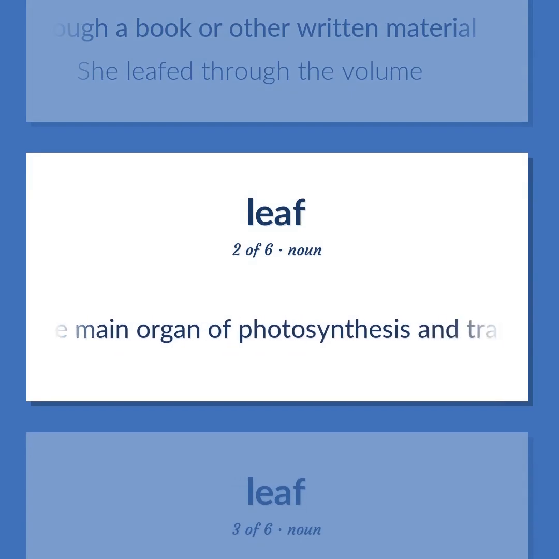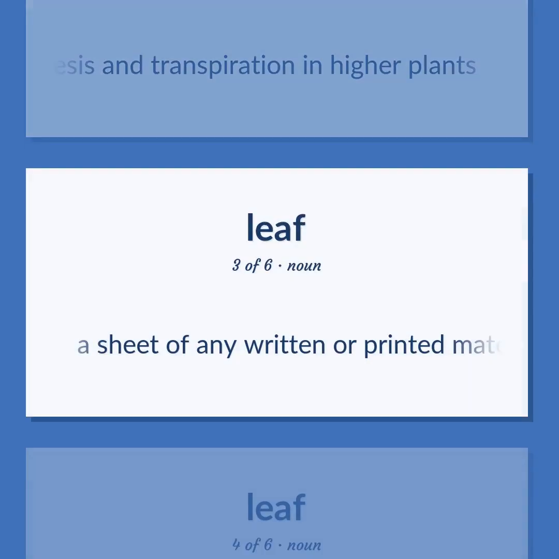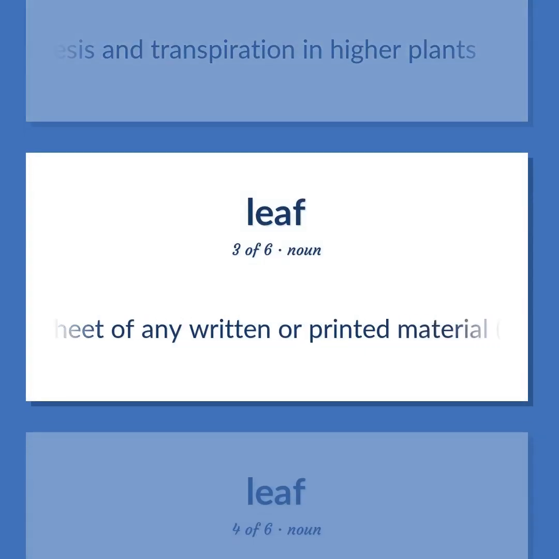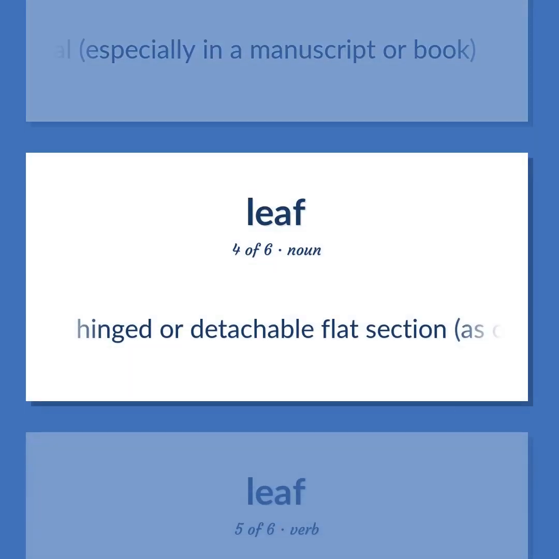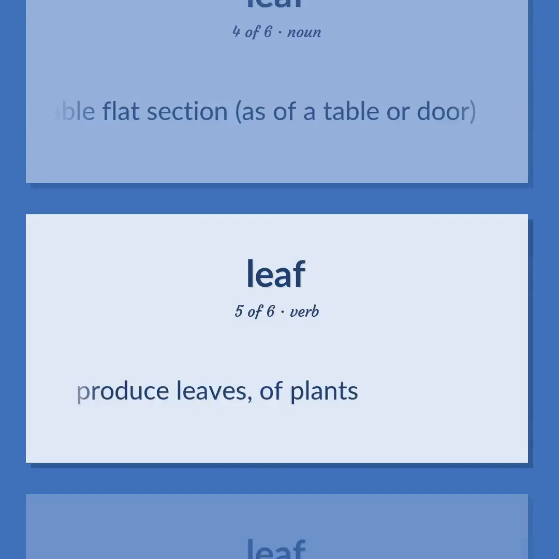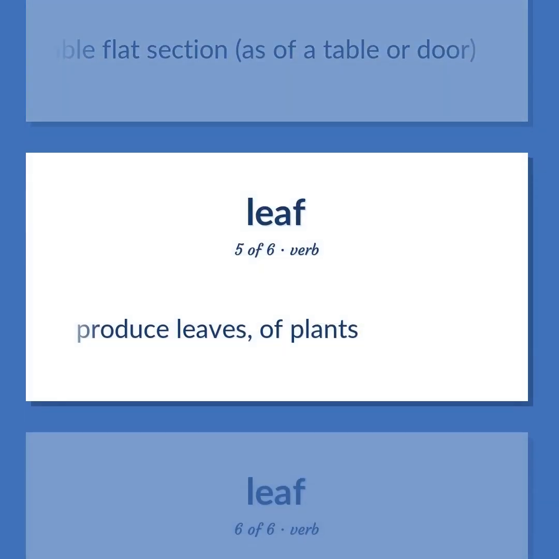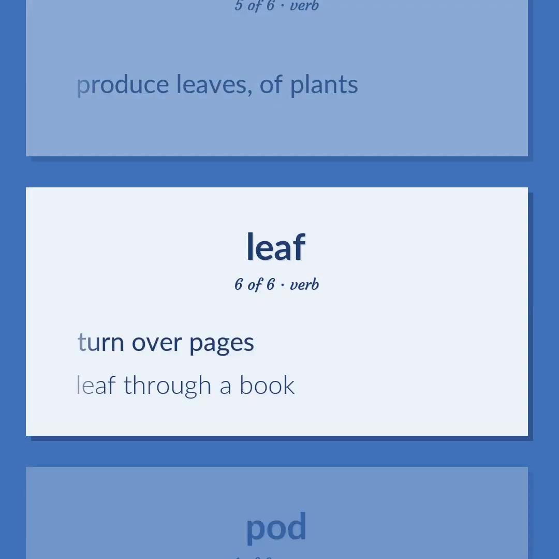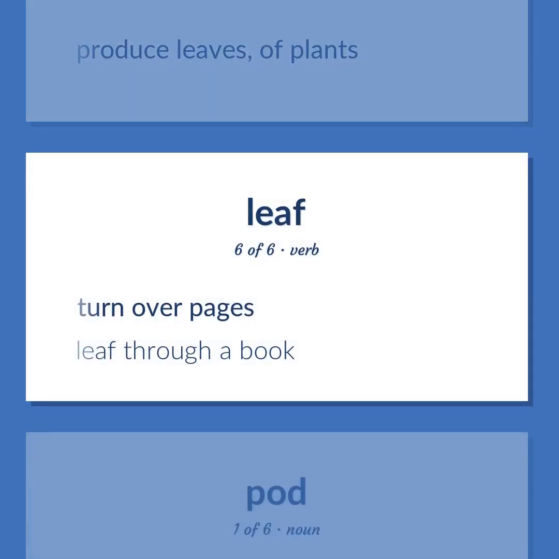The main organ of photosynthesis and transpiration in higher plants. A sheet of any written or printed material, especially in a manuscript or book. Hinged or detachable flat section, as of a table or door. Produce leaves, of plants. Turn over pages. Leaf through a book.